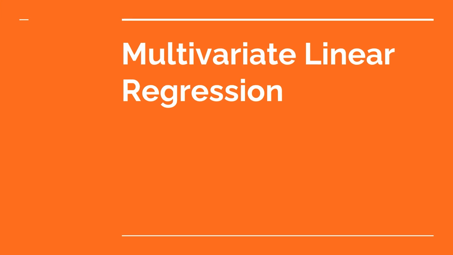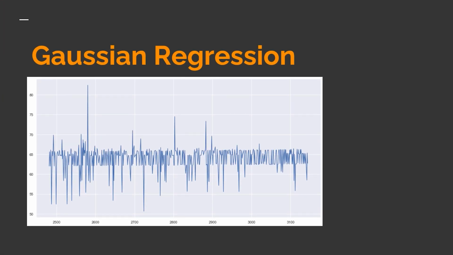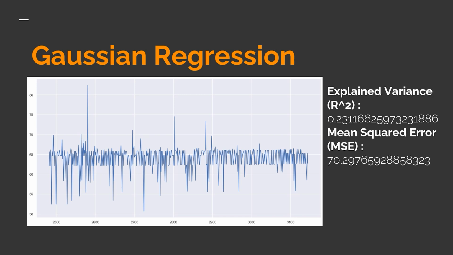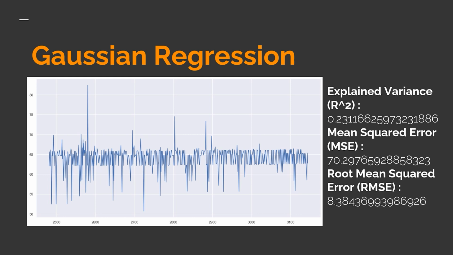Now we shall perform multivariate linear regression. We perform linear regression using a Gaussian distribution model. This model produces an explained variance of 0.231 and a root mean squared error of 8.384.